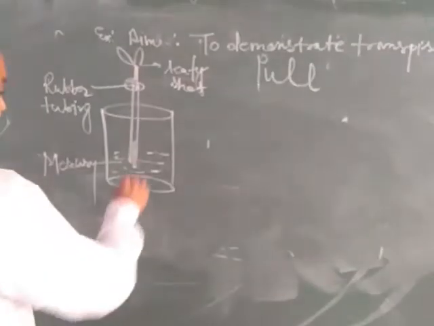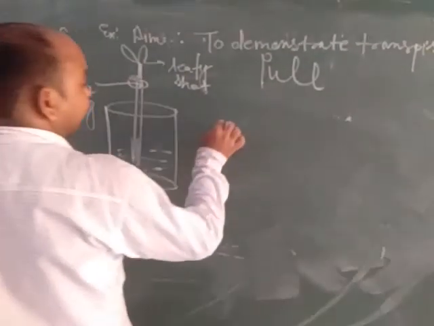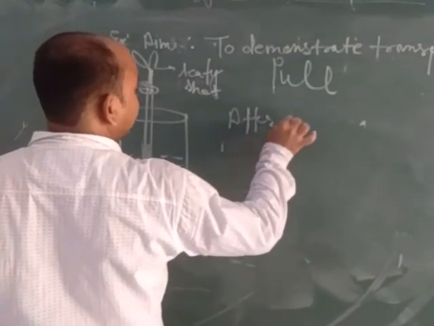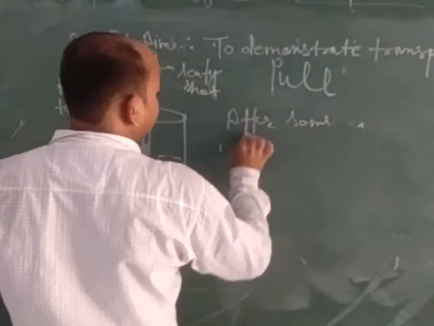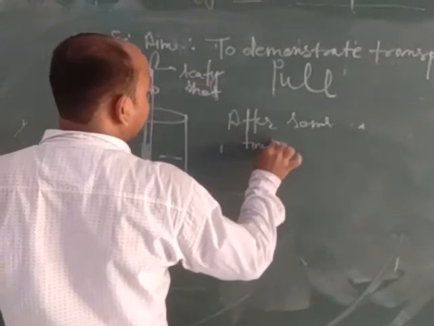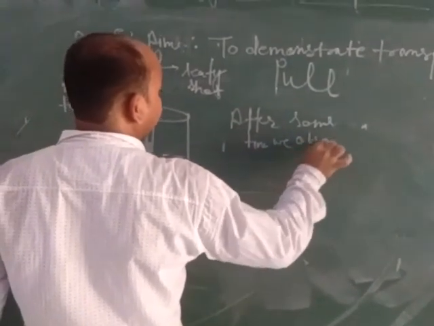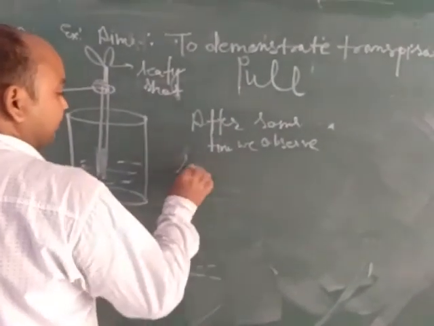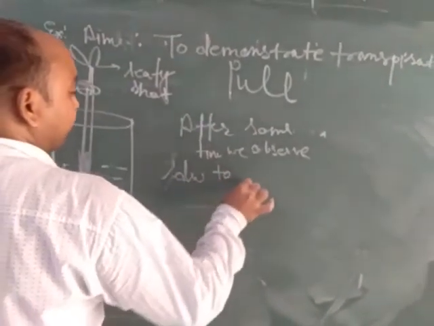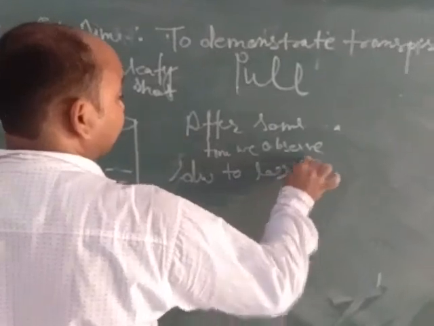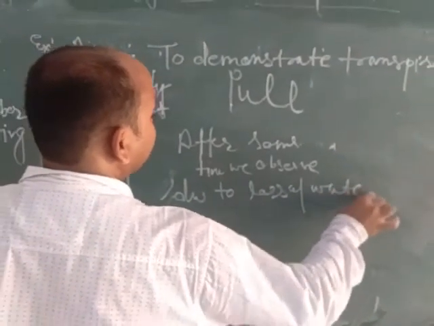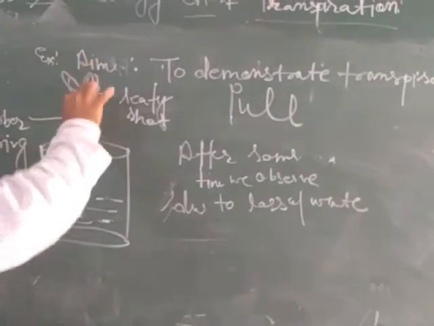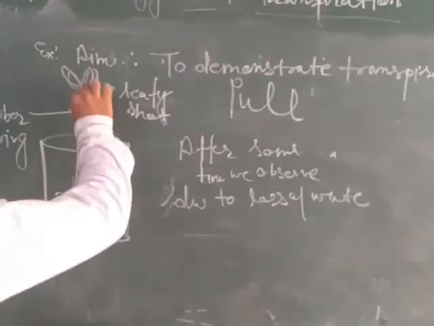As we observe, after some time, we observe that due to loss of water, or transpiration, due to loss of water from the upper part of the plant, we observe